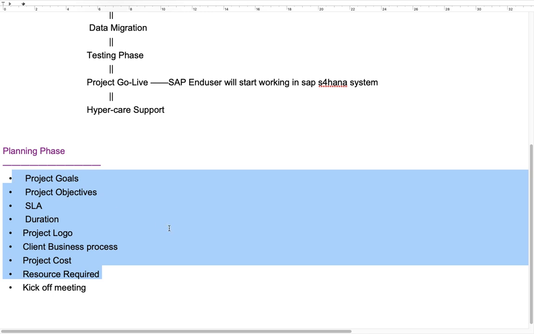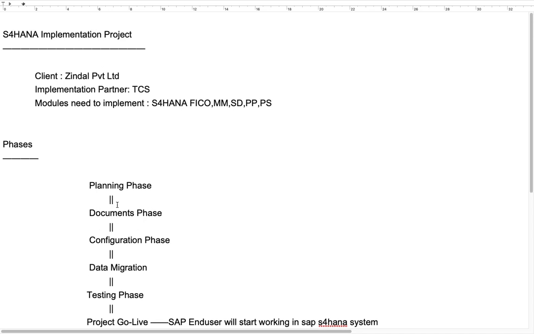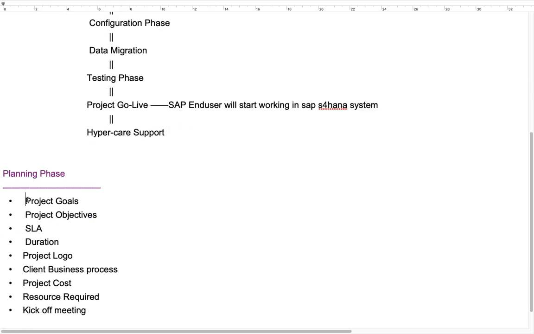Okay, your role is nothing. You will not participate in setting SLA and duration, cost, etc. Okay, so from the TCS level, top level management will take care of this, and from Jindal Private Limited, they have top level management. So both will discuss and clear these things.